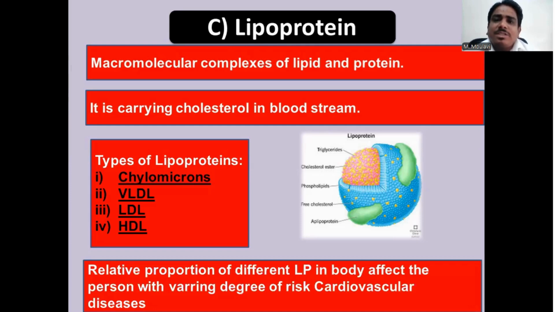The relative proportion of these different types of lipoprotein affects the person with varying degrees of risk of cardiovascular diseases. So maintaining this level of lipoprotein in the blood through the diet is also an important part of health.